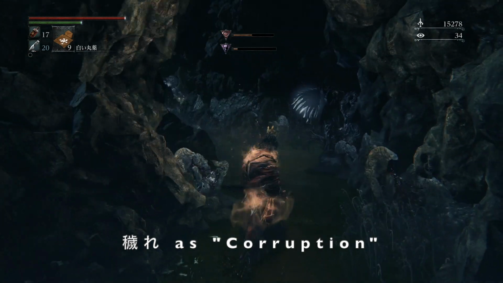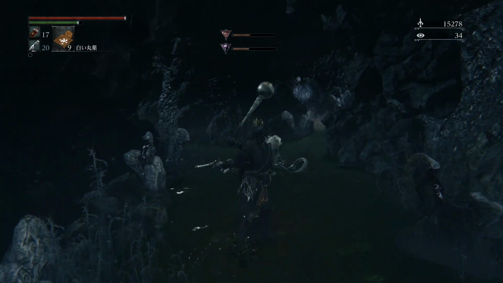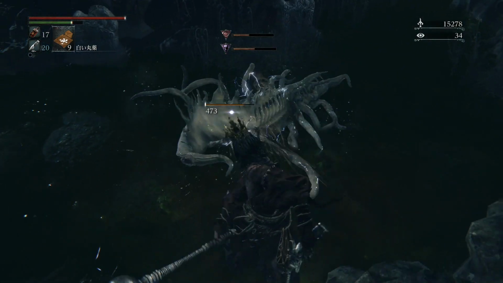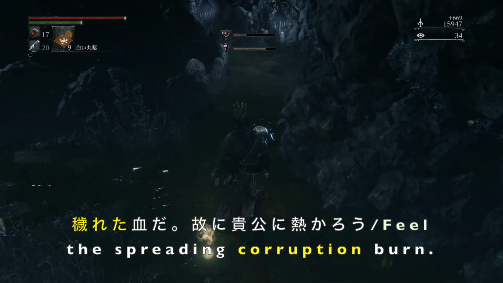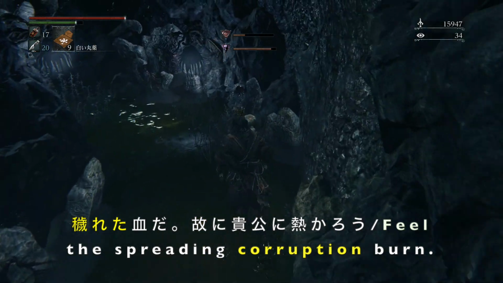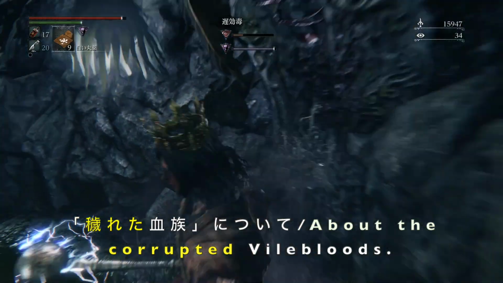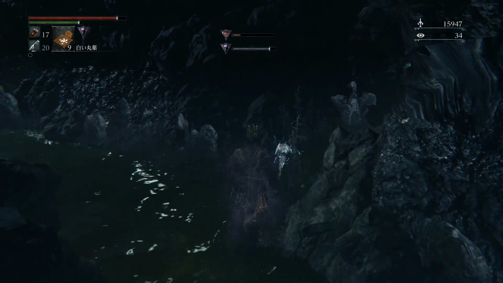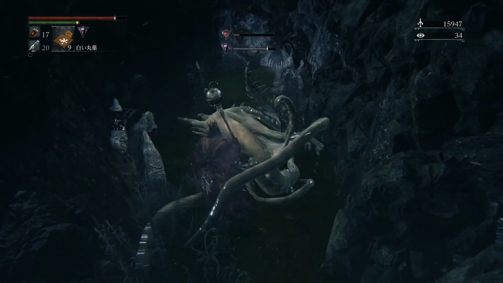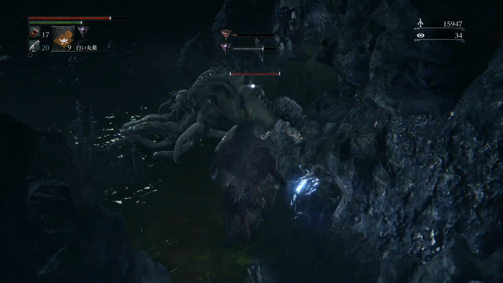Meanwhile, the name of this rune doesn't need to fit that same context. Instead, there are other considerations. For example, giving it the name of corruption ties it to the line spoken when you receive it. Feel the spreading corruption burn. It also harkens back to another translation where you can ask Alfred about the corrupted Vilebloods. Perhaps more importantly, it emphasizes some connotations in English that don't necessarily come across with the word impurity.